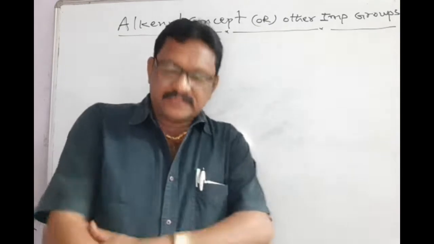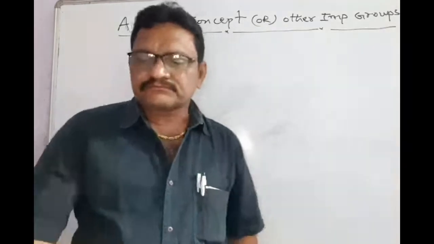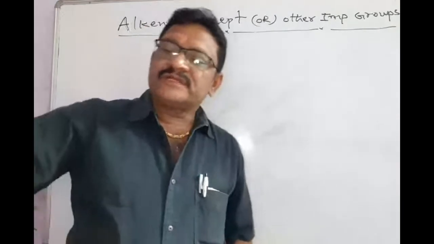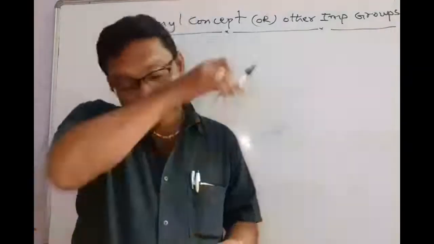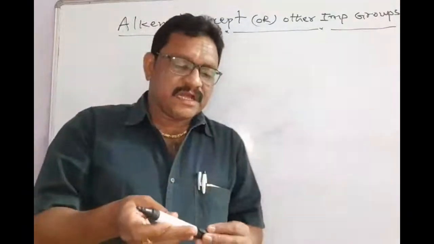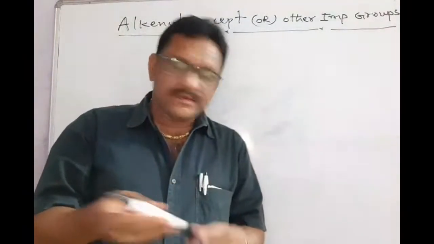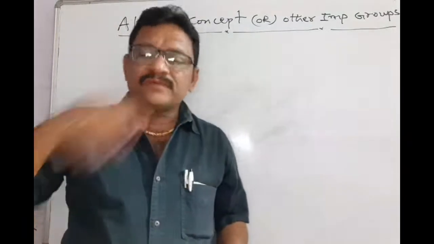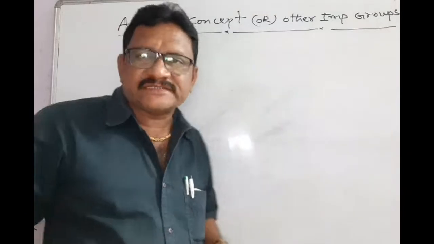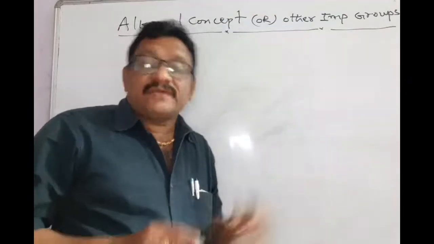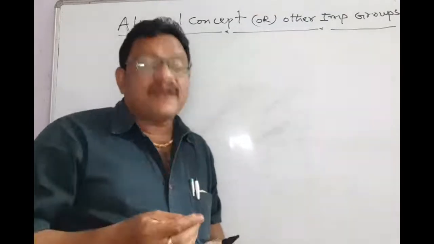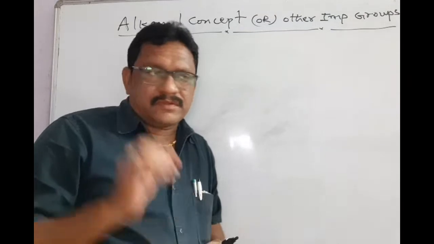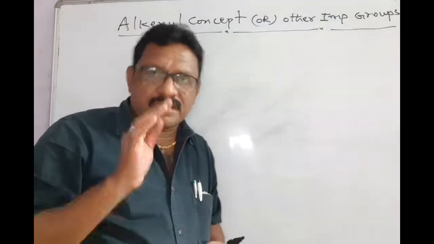Okay, let me explain what is an alkynyl group. In last class we studied alkyl groups. Alkyl groups are derived or obtained by removing one hydrogen atom from alkanes. Here in the case of alkynyl, that means we have to recall the introduction about alkenes.